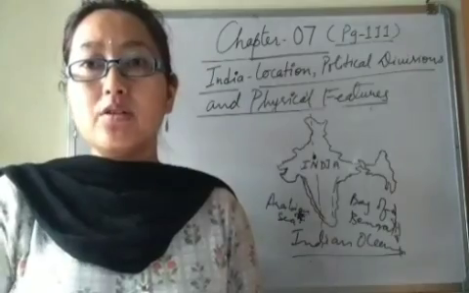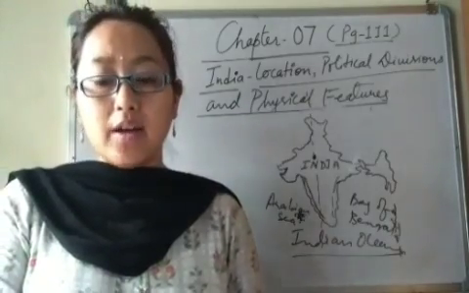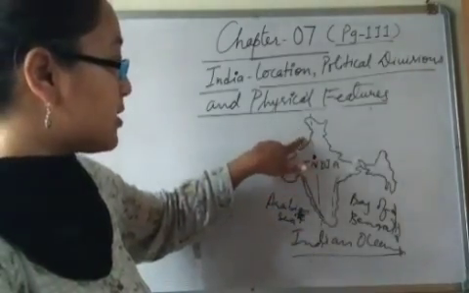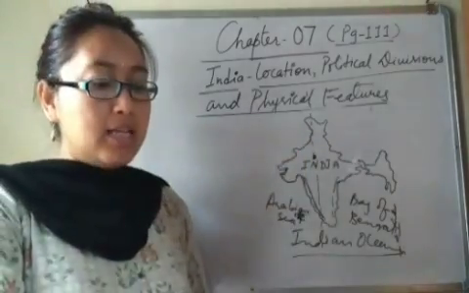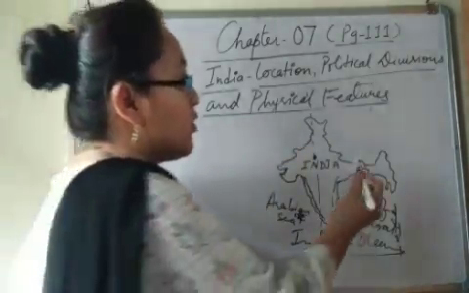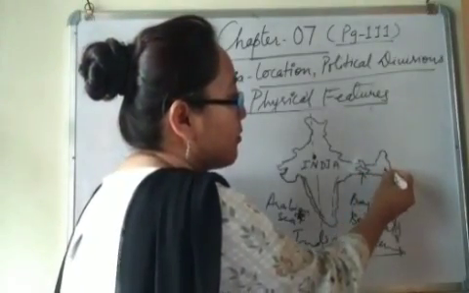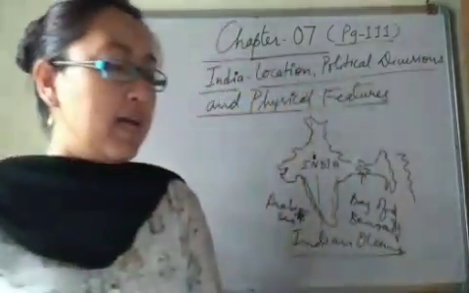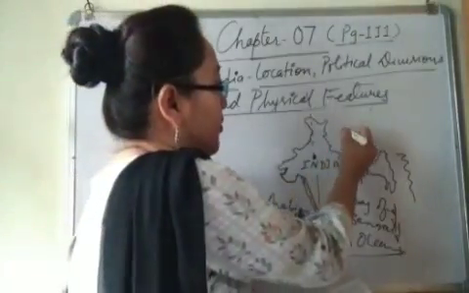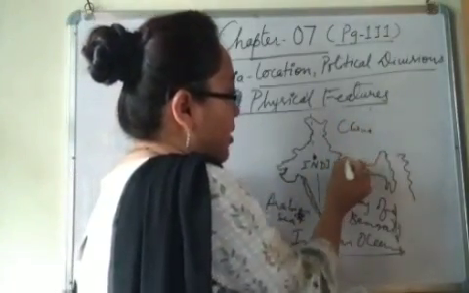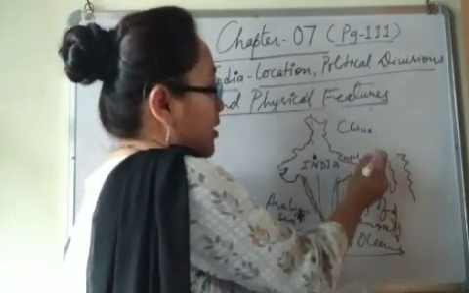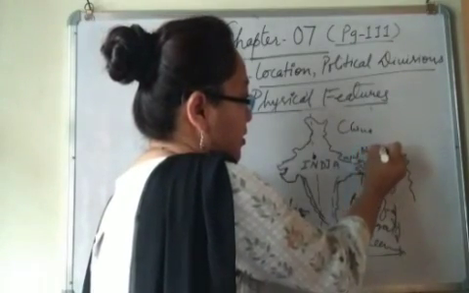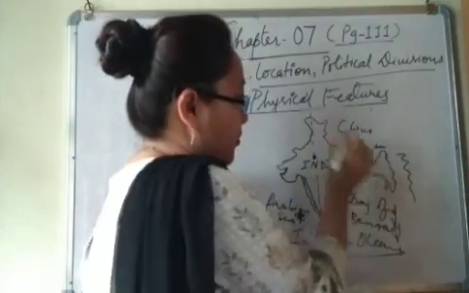Now India's neighboring countries are Pakistan and Afghanistan in the west. So in the west, here we have Pakistan, then Afghanistan, right? And Bangladesh and Myanmar. So this is Bangladesh, and after this we have Myanmar here. China here. Nepal, and we have Bhutan, right?